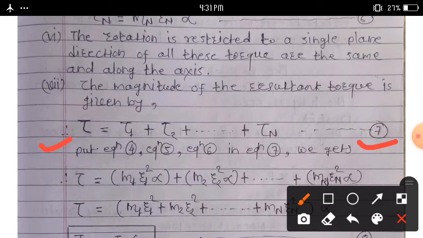Consider equation number 7. Put equations 4, 5, 6 in equation 7, we get tau is equal to m1 r1 square alpha plus m2 r2 square alpha plus up to mn rn square alpha.